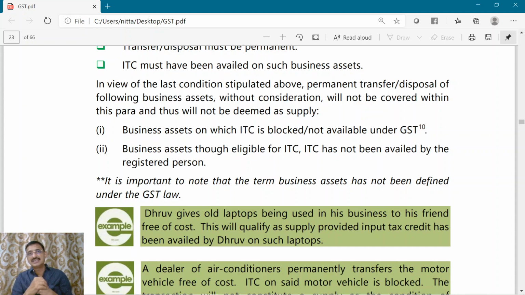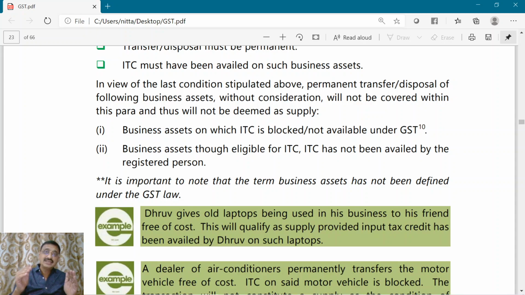Let's take another example. I have purchased an asset for the purpose of my business. The ITC is not blocked on that asset. So what is a blocked credit? That we will deal with in the ITC chapter. Okay. So I have acquired a business asset on which I am eligible for ITC, but purposely I did not take ITC.